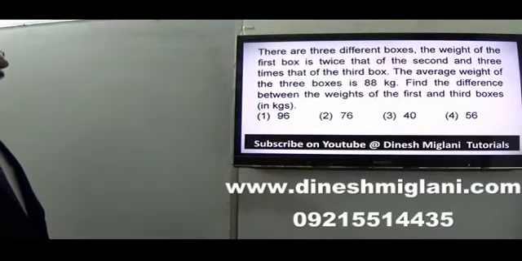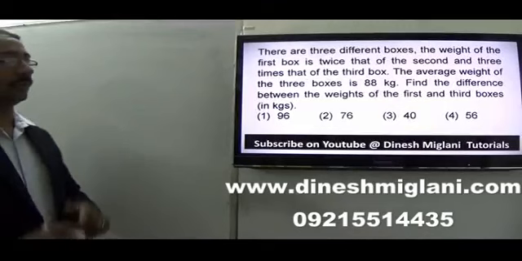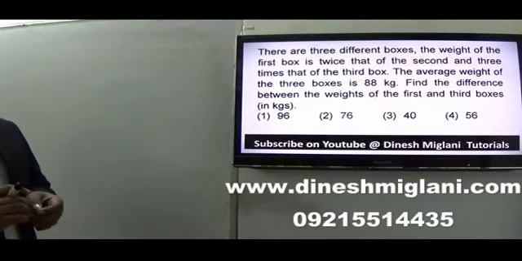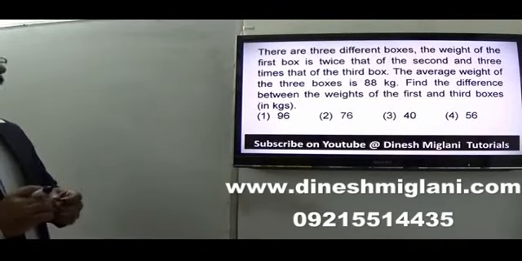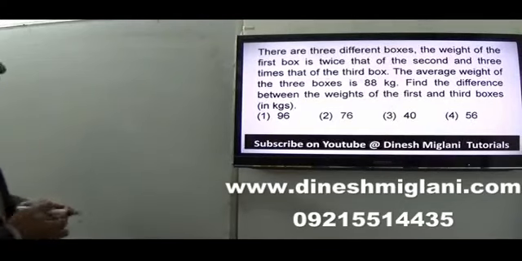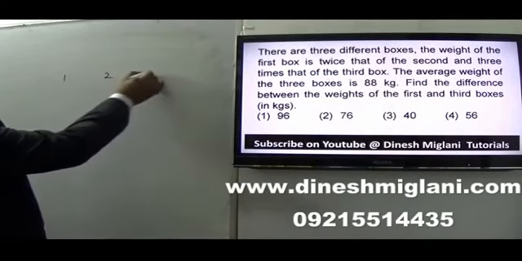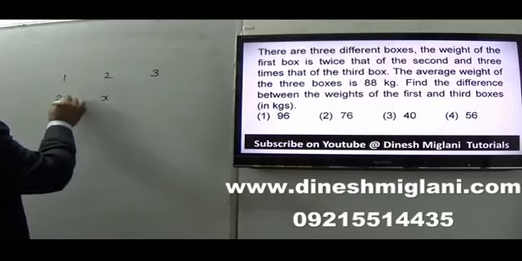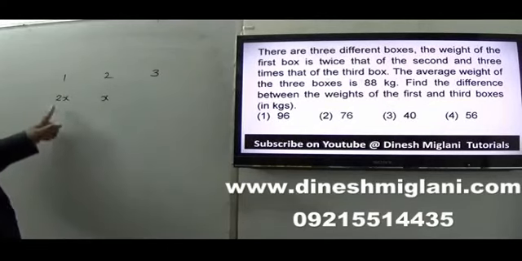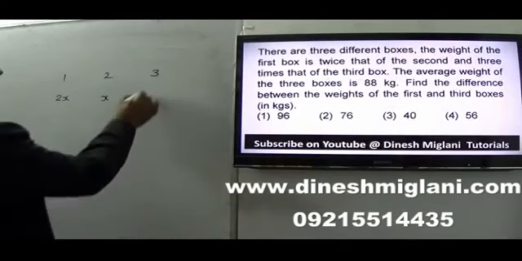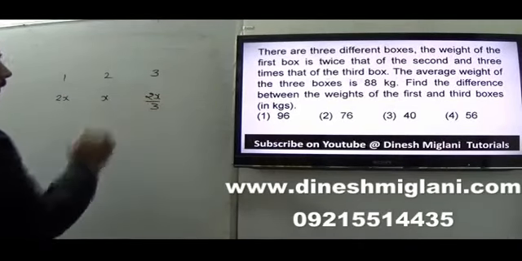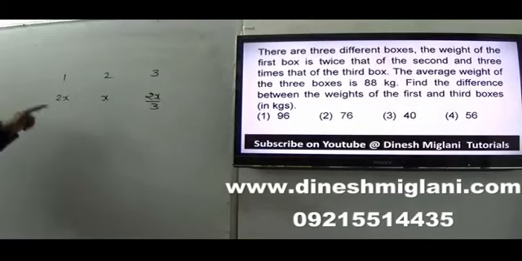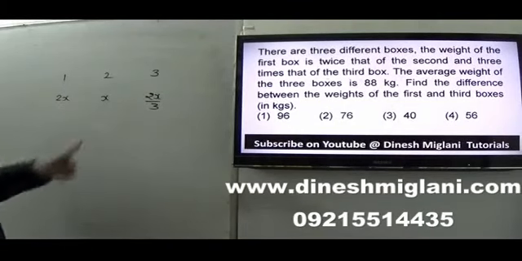There are 3 different boxes. The weight of the first box is twice of second and 3 times that of third. So let us say boxes are first, second and third. Let us say weight of the second box is x, the first would be 2x. And it is 3 times of the third, it means third box should be 2x by 3. Because if first box weight is 3 times of the third, that would only be possible when weight of the third box is 2x by 3.